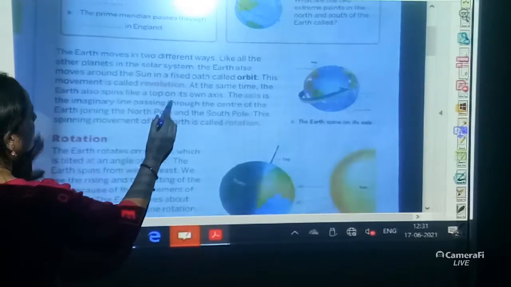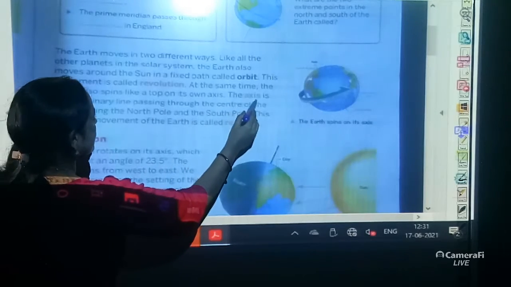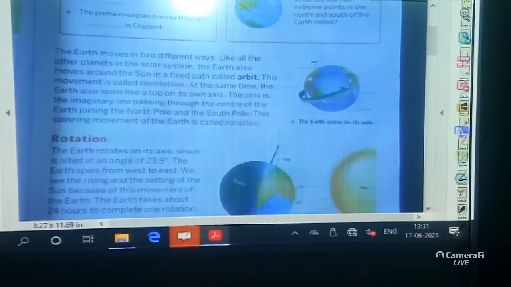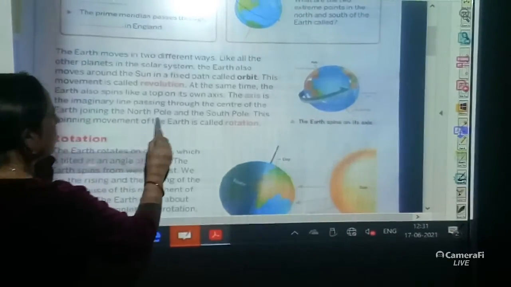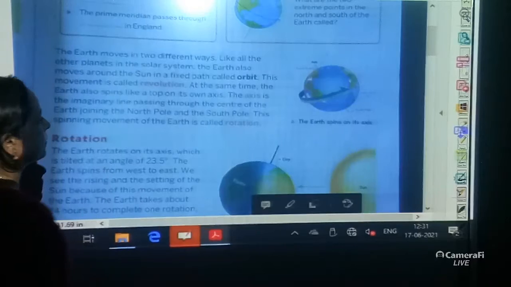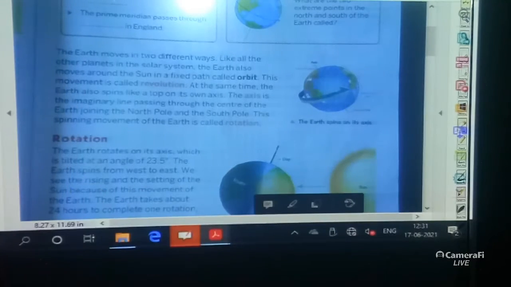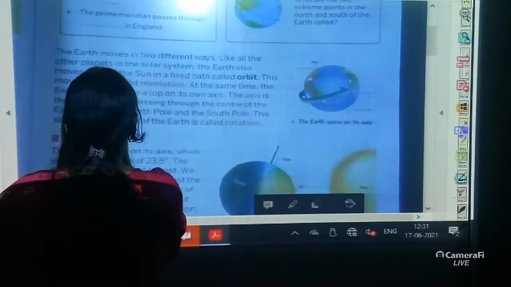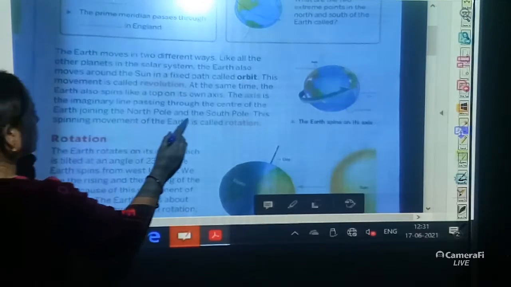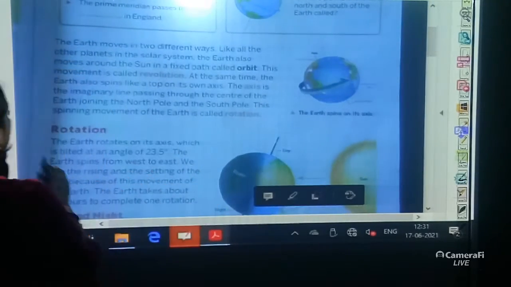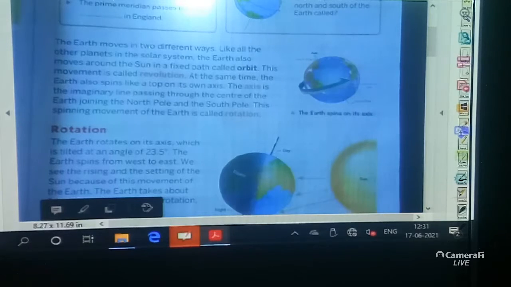At the same time, the earth also spins like a top on its own axis. The axis is the imaginary line passing through the center of the earth, joining the north pole and the south pole. See, what is axis? The axis is the imaginary line passing through the center of the earth, joining the north pole and the south pole. This spinning movement of the earth is called rotation.